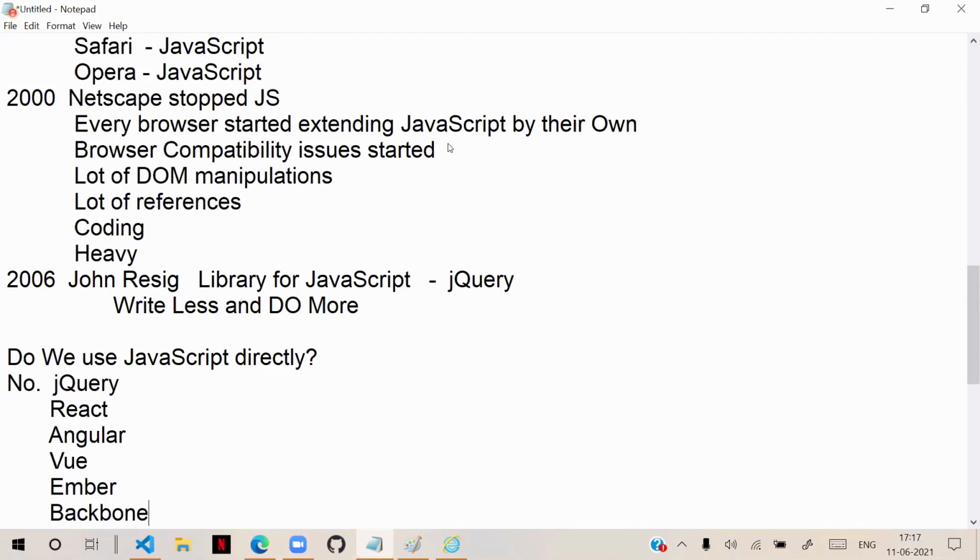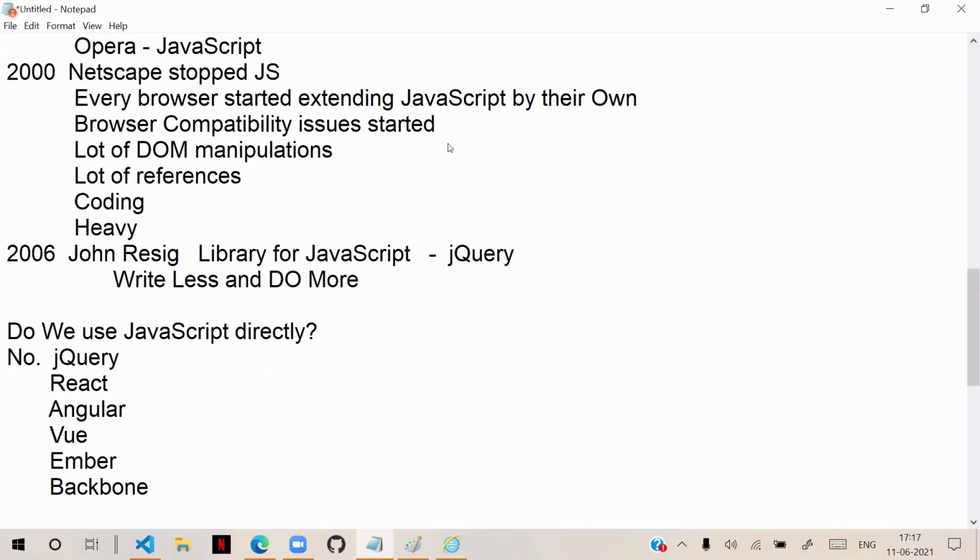You will understand about them later. Knockout.js, all this. So in real world projects, JavaScript is not directly used. Majority, almost 100% of real world projects are using jQuery only. Now several projects a few years back started using Angular and React instead of jQuery. But in real-time projects you will see people directly working in a jQuery environment.